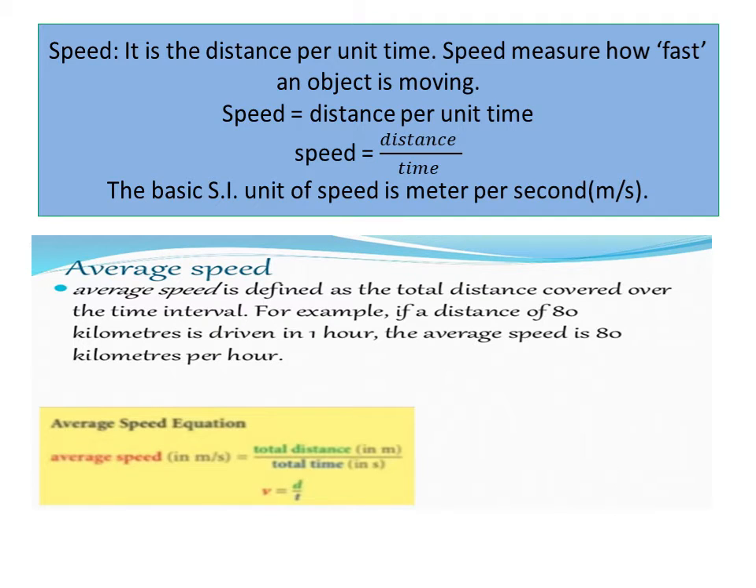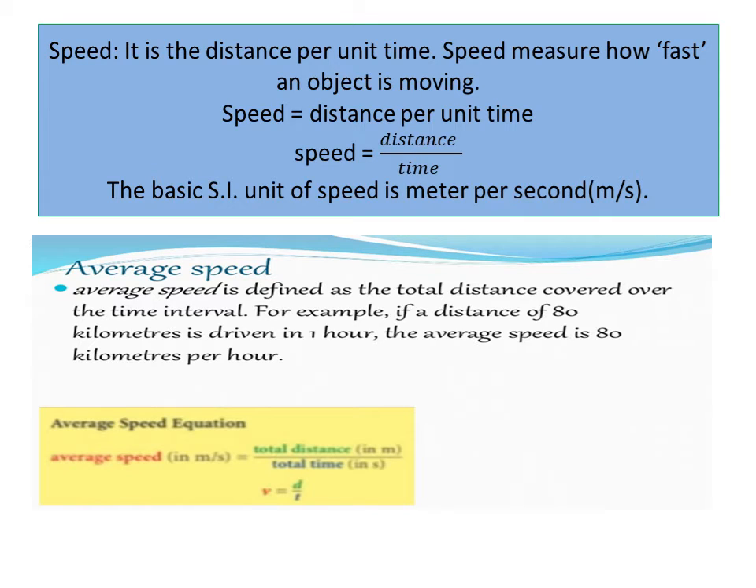Next topic is speed. Speed is the distance per unit time, or it is a measure of how fast an object is moving. Speed equals distance per unit time. Distance is measured in meters and time is measured in seconds. So the basic SI unit of speed is meter per second.